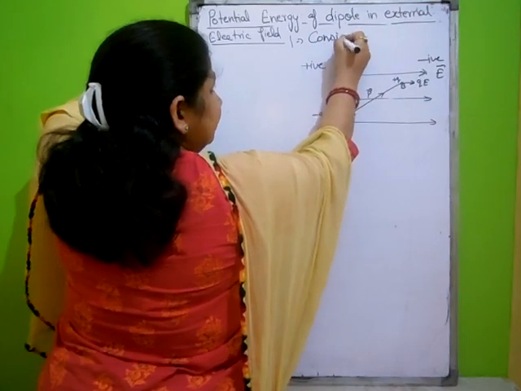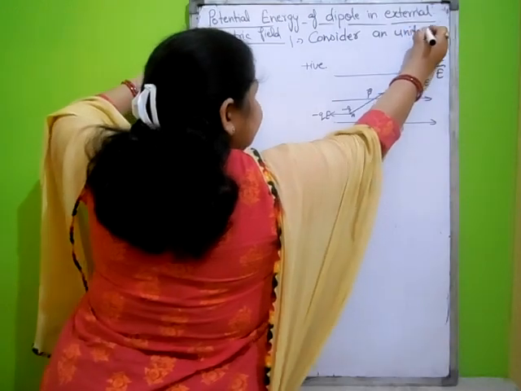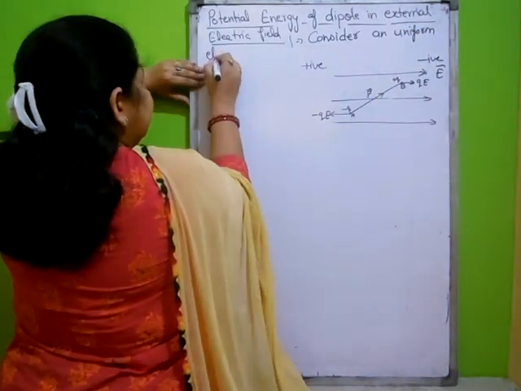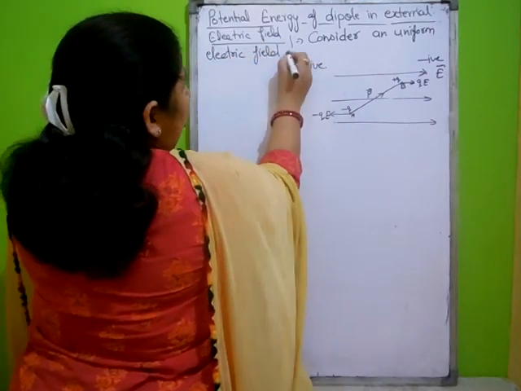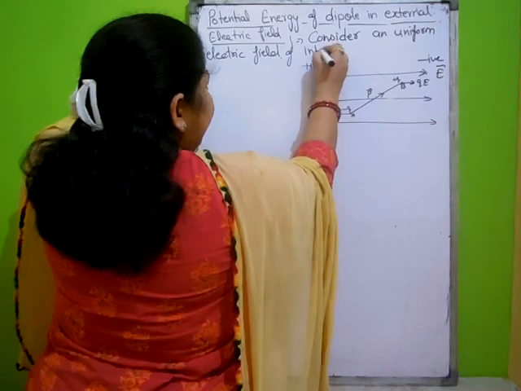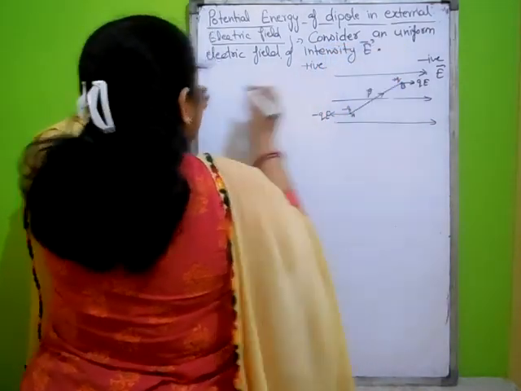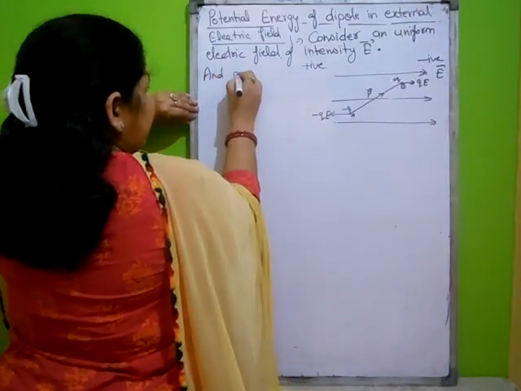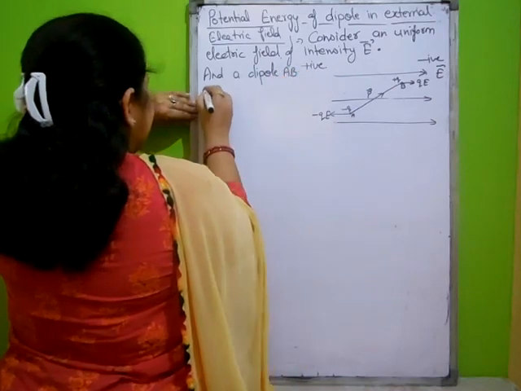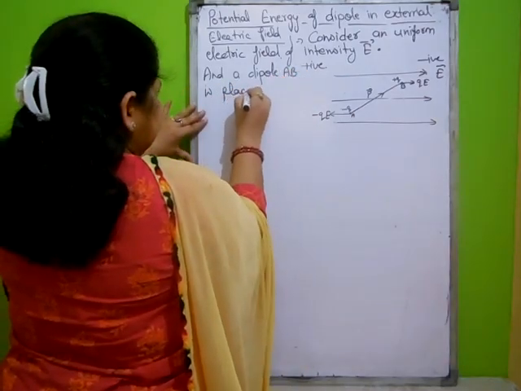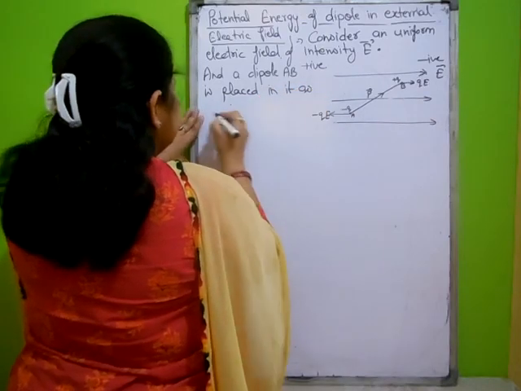Consider a uniform electric field of intensity E, and a dipole AB is placed in it as shown.